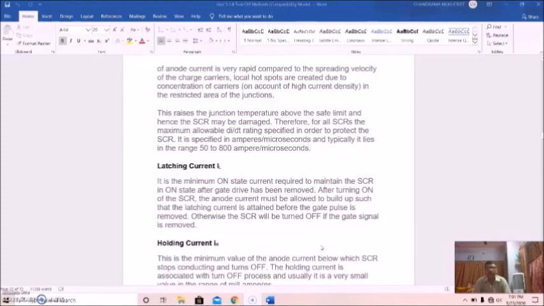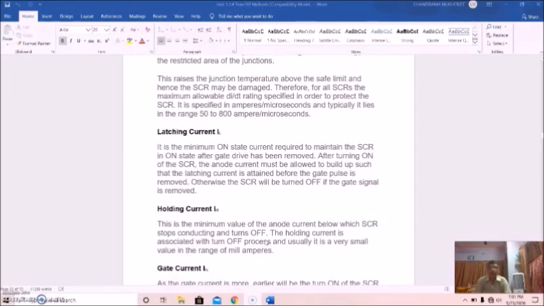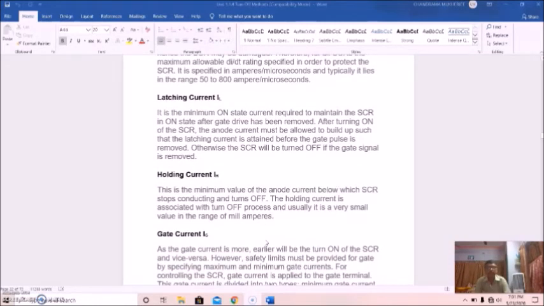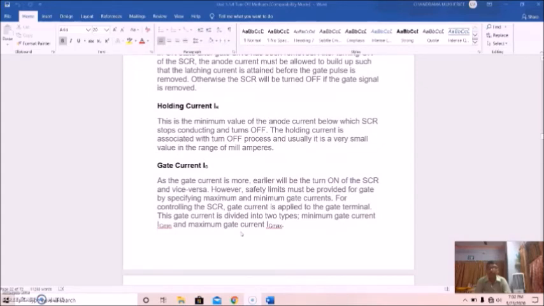Now latching current, IL. It is the minimum on-state current required to maintain the SCR in the on-state after the gate drive has been removed. After turning on of the SCR, the anode current must be allowed to build up such that the latching current is attained before the gate pulse is removed. Otherwise, the SCR will be turned off if the gate signal is removed. Now, come to the point of holding current. This is the minimum value of the anode current below which the SCR stops conducting and turns off. The holding current is associated with the turn off process and usually it is a very small value in the range of milliamperes.